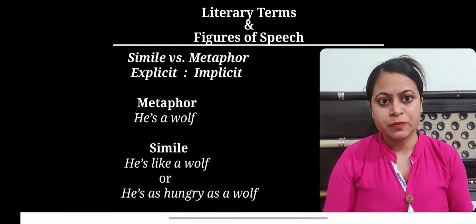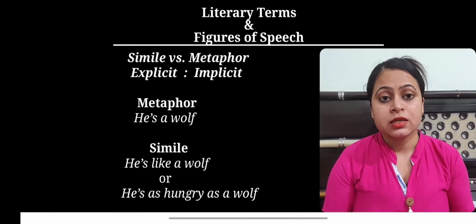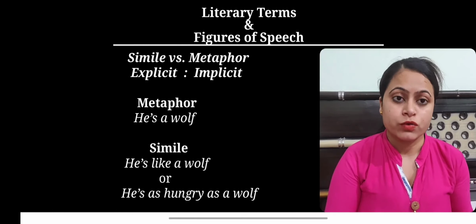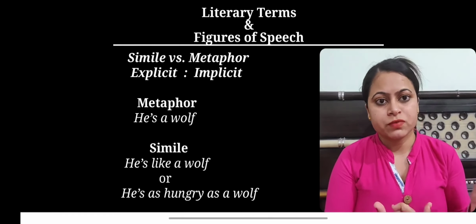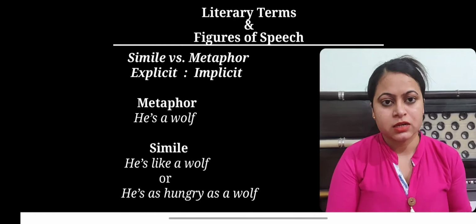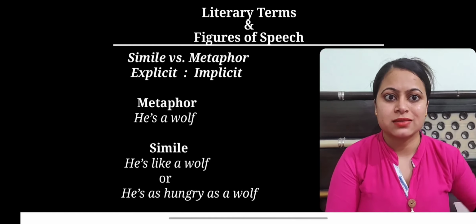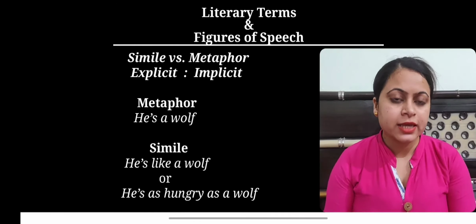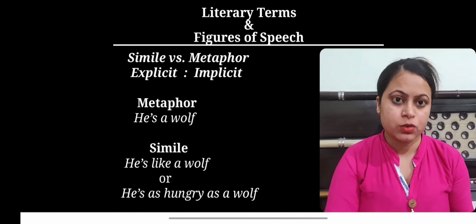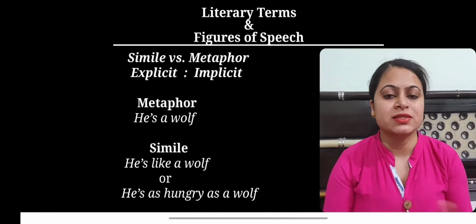For example, as you see on the screen, "He is like a wolf." Or the next statement, "He is as hungry as a wolf." Now in these two statements, the thing A and the thing B, he and wolf, are kept side by side.